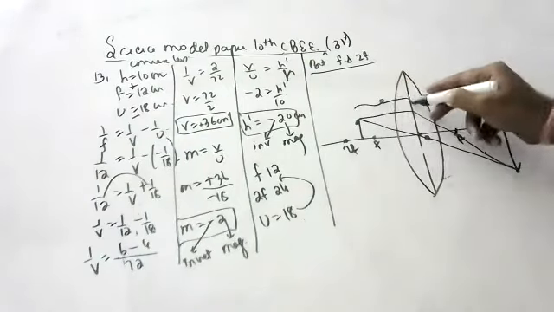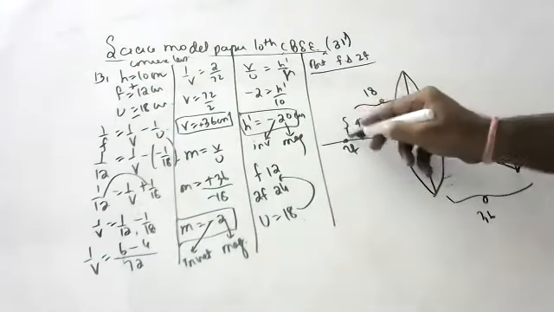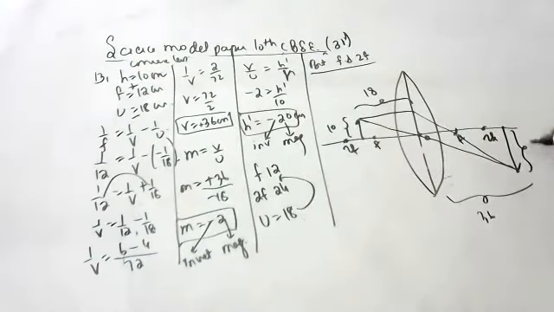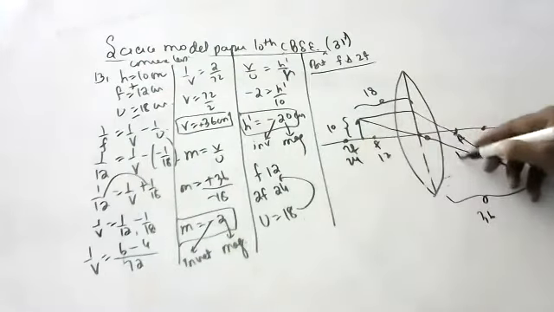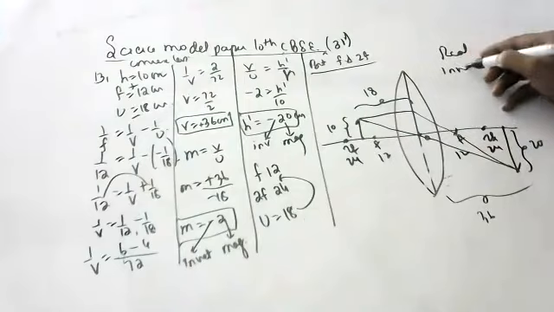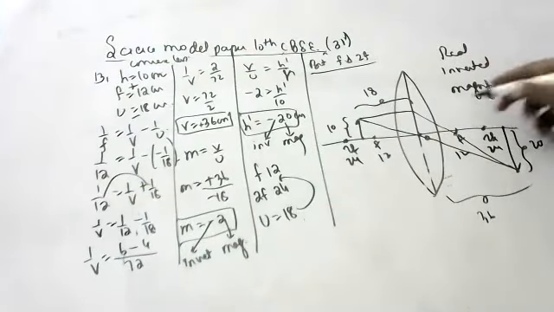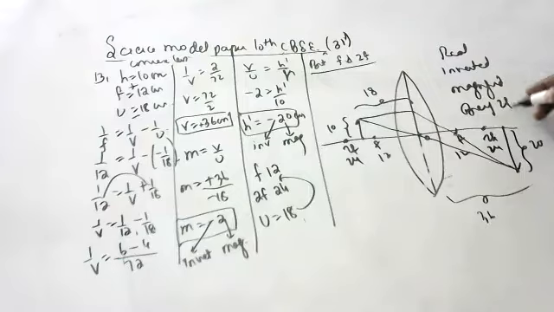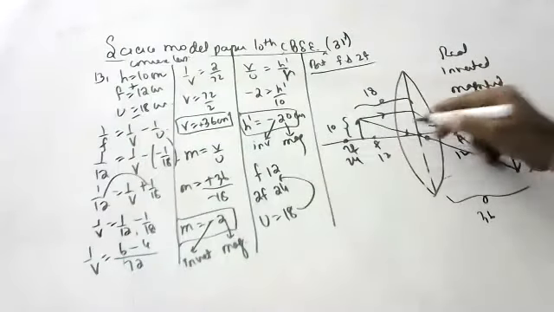So what is the object distance, children? 18. What is the image distance, children? 36. What is the object size, children? 10. What is the image size, children? 20. Okay, F is how much, children? 12, 24. Characters: real, inverted, magnified, beyond 2F. Okay, measurements also should be there. Please put arrows. If you don't put arrows, 1 mark cut.